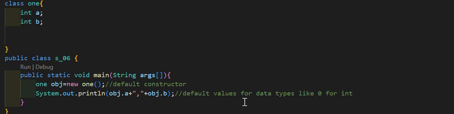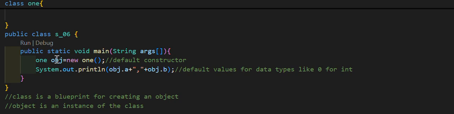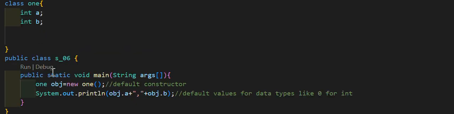Similarly, here I have a class One where the data members are int a and int b. We call them data members. And right now I don't have any function or member function over here. So this is the way we create an object.